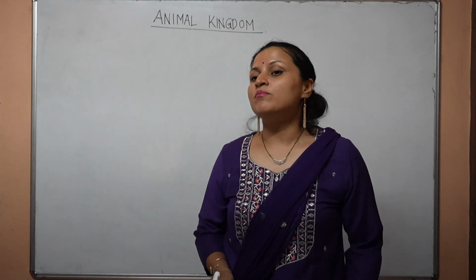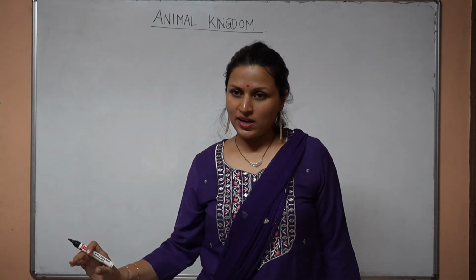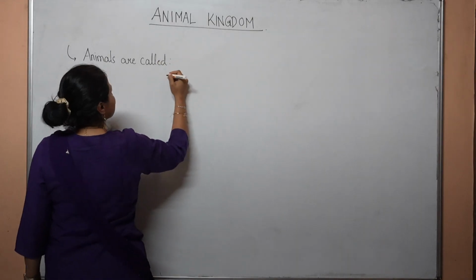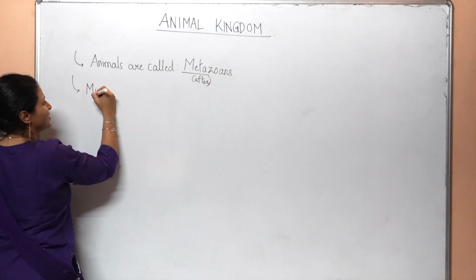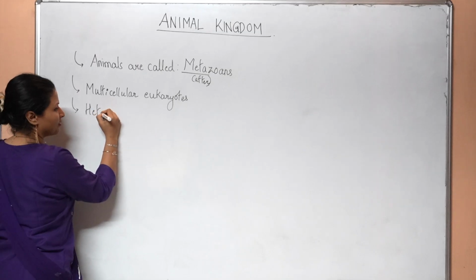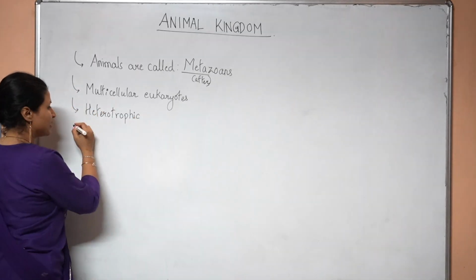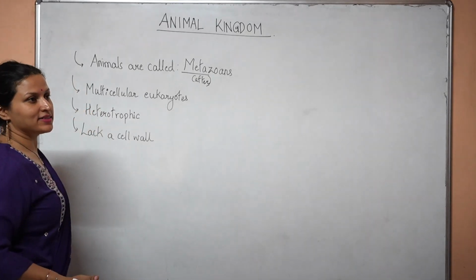All animals are multicellular eukaryotes. Protozoans were unicellular eukaryotes. Animals are called as metazoans. Zoans is animals. They are all multicellular eukaryotes. They are all heterotrophic. Protozoans were also heterotrophic. They lack a cell wall. Protozoans also lacked a cell wall.